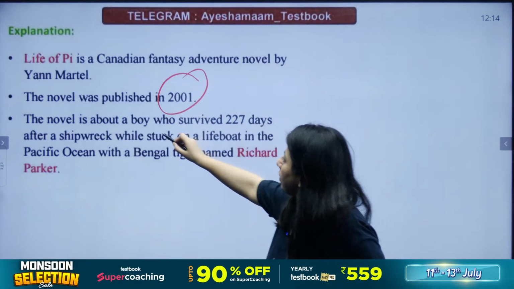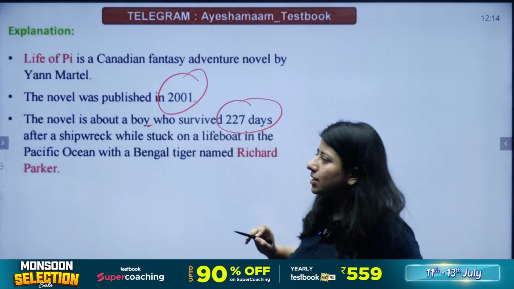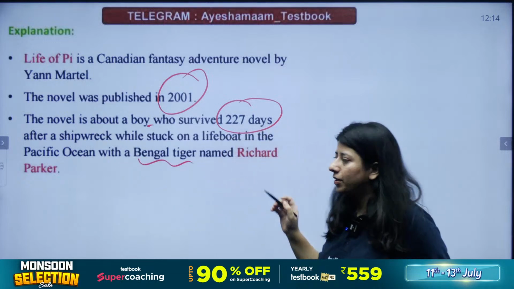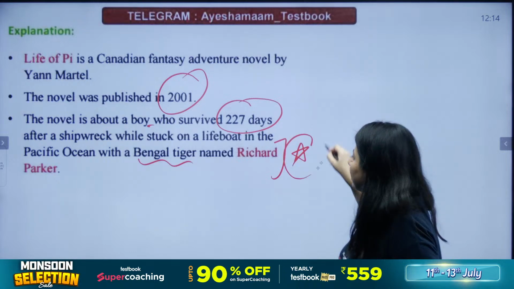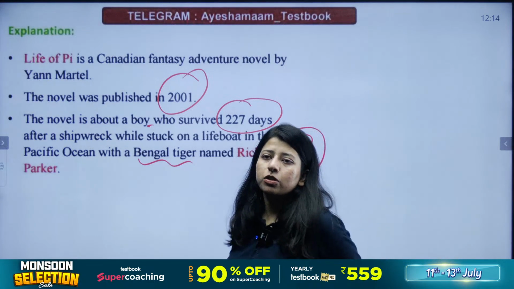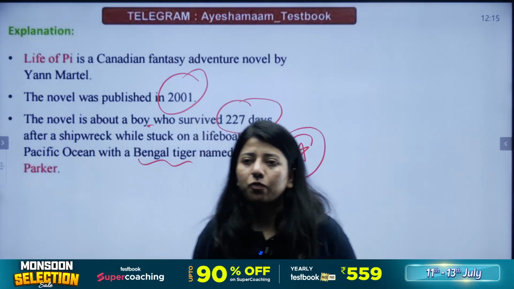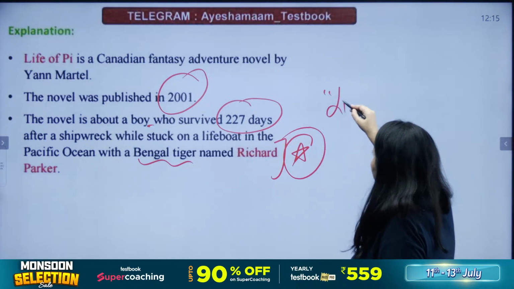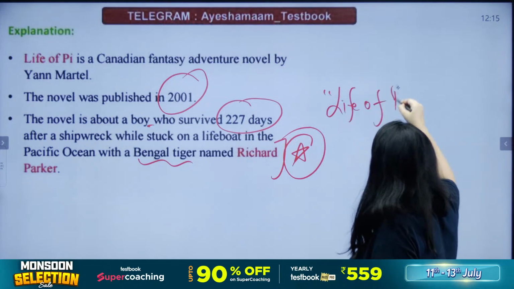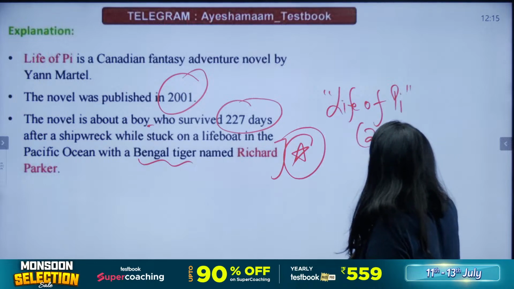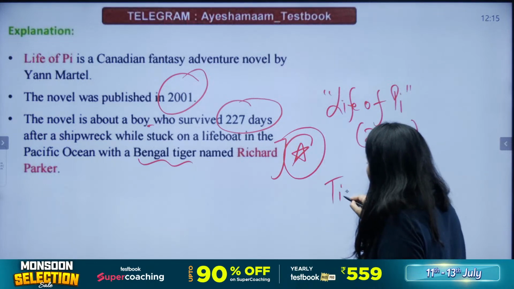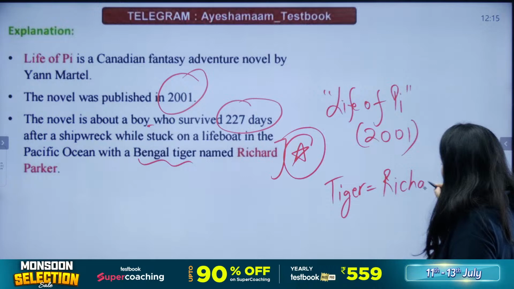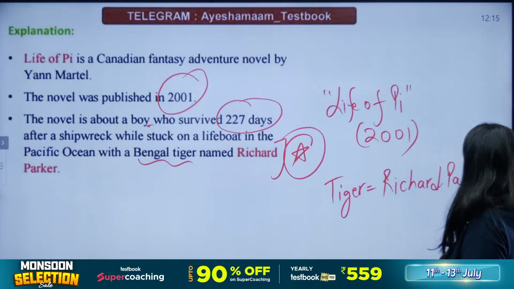The novel is about a boy who survives 227 days after a shipwreck while stuck on a lifeboat in the Pacific Ocean with a Bengal tiger, and the name of the tiger becomes very important. The tiger is named Richard Parker. That's Life of Pi for you. Important novel by a Canadian author. The publication year was 2001. The tiger is named Richard Parker.